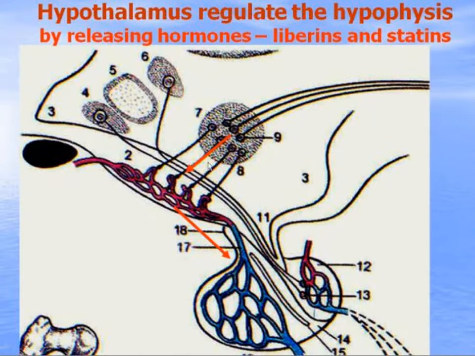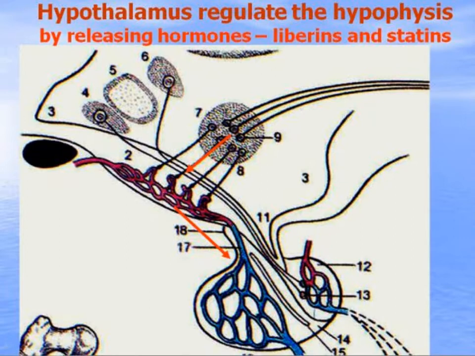They are transported on their axons into the median eminence, where they connect with blood capillaries, and in the blood these releasing factors are collected by the portal vein, which brings them into the anterior lobe and then branches into capillaries. And here the releasing factors leave the bloodstream and reach the target cells in the anterior lobe.